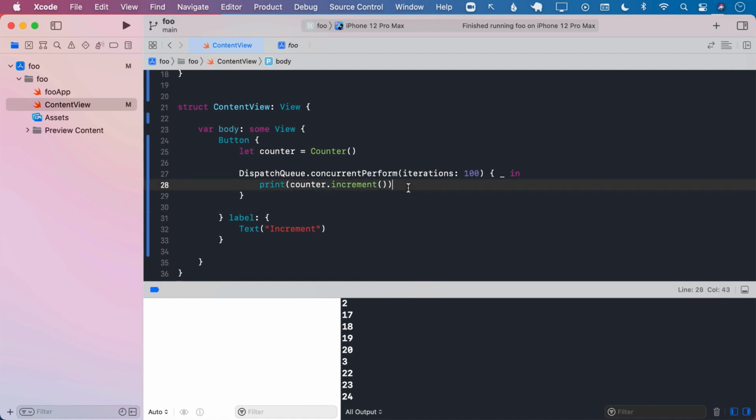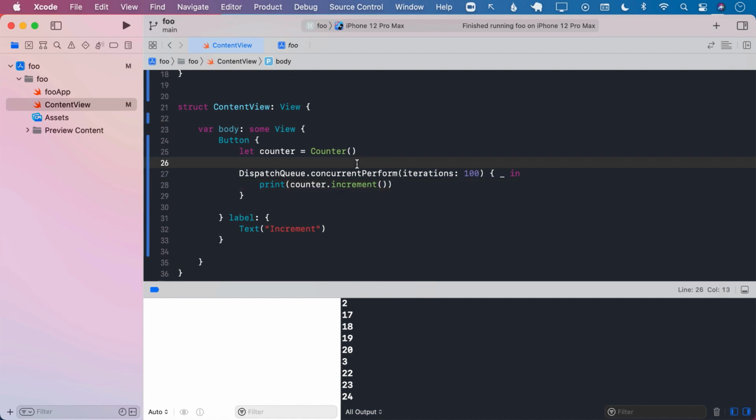And the reason is that this is a shared mutable state. So whatever the counter incrementing you're doing, the other thread that is performing the same action will get the updated value and it will increment that part. But we don't really know out of these 100 iterations and concurrent tasks, which one is going to get returned first. Now, this is a problem with the shared mutable state.